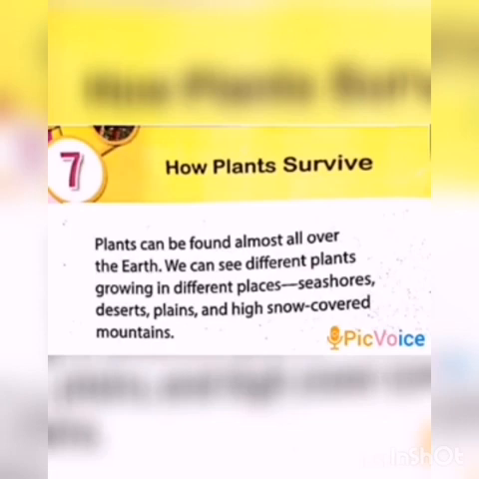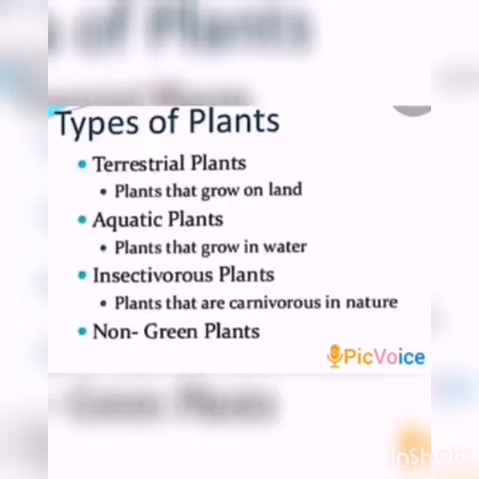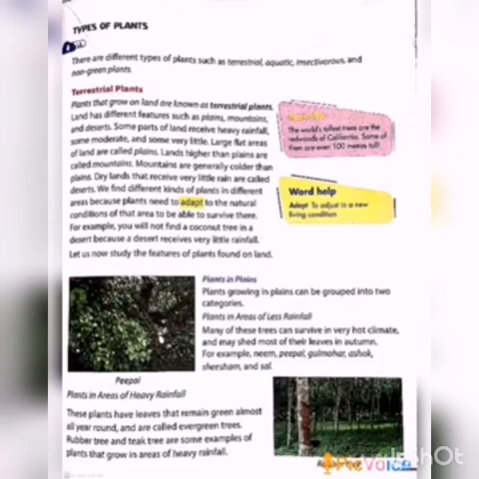Okay, let us see this lesson. Different types of plants such as terrestrial, aquatic, insectivorous and non-green plants. Terrestrial plants means plants that grow on land. Then plants that grow in water are called aquatic plants. Some plants are carnivorous in nature. They are called insectivorous plants. And the non-green plants do not have chlorophyll. Okay, first terrestrial plants.